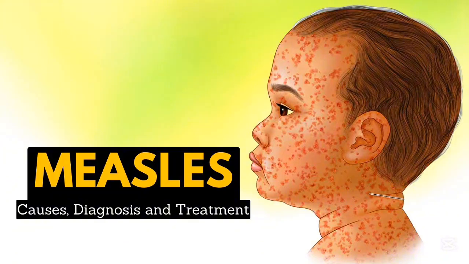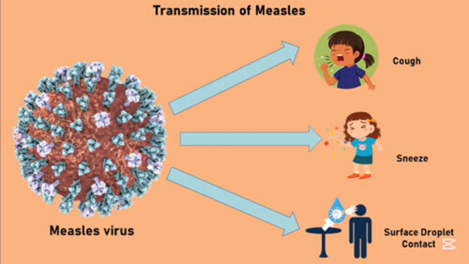So what are the causes of measles? Measles is caused by a measles virus, which belongs to the Paramyxoviridae family, and humans are the only source of infection, meaning measles spreads only from person to person. Once the virus enters the body, it multiplies in the nose, the throat, lungs, and then spreads throughout the bloodstream.